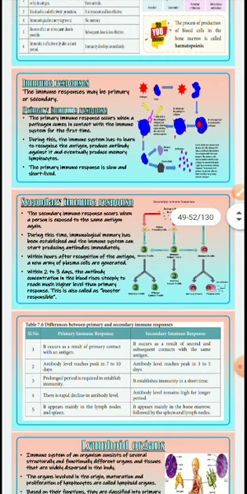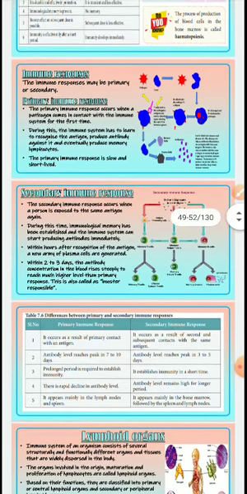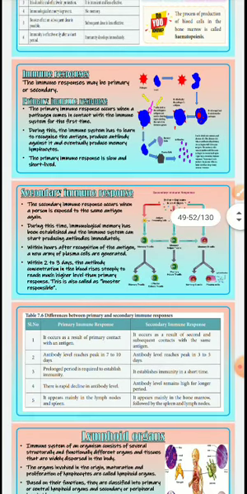The primary immune response occurs when a pathogen comes into contact with the immune system for the first time. For example, mumps will attack the first time, but the second time it won't come. Jaundice also attacks the first time. After that our body will create antibodies, and the second time it won't attack us. This is what we call the primary immune response. Have you understood? Okay.